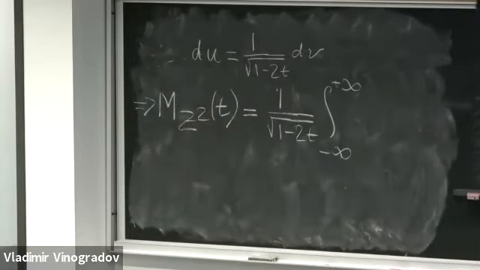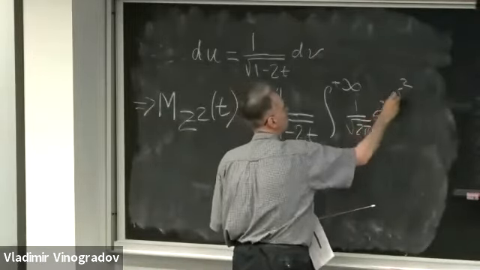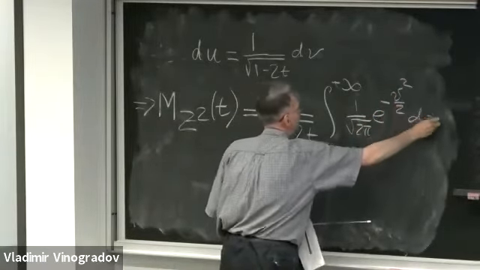I can take this 1 over the root of 2 pi back inside the integral. This is going to be negative v squared over 2 dv. So it will be the integral of 1 over the root of 2 pi times e to negative v squared over 2 dv.